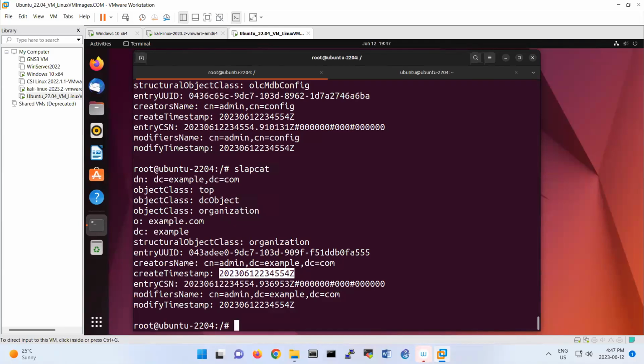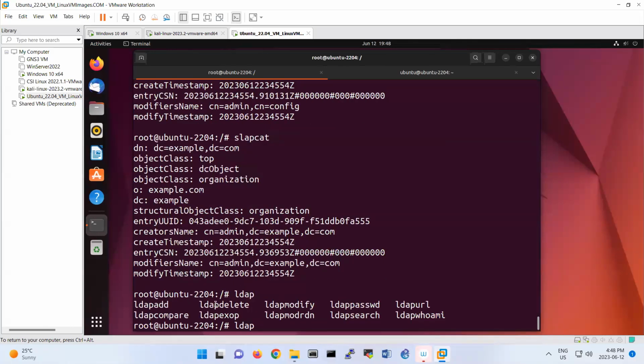If you want to search for specific things like host, bind, and your database under LDAP, you can use ldapsearch. Also, if you press tab after ldap, you see that you have ldapadd, ldapcompare, ldapdelete, ldapmodify, ldappasswd.